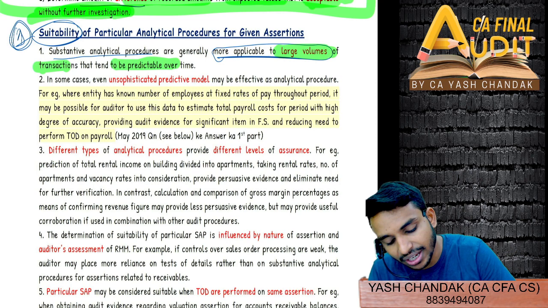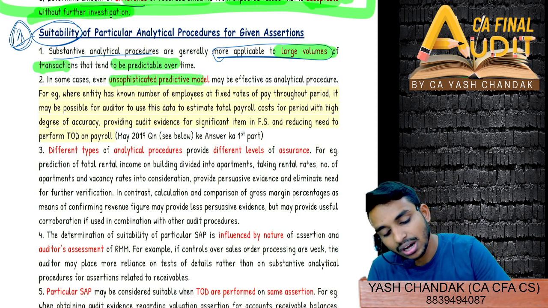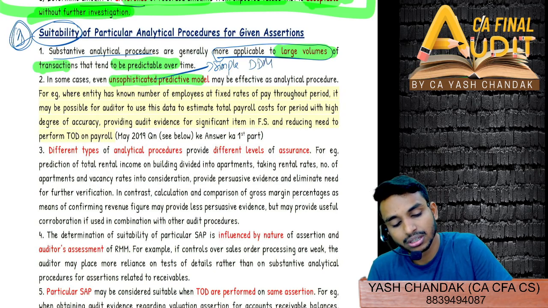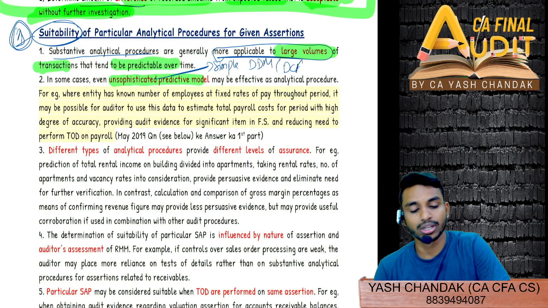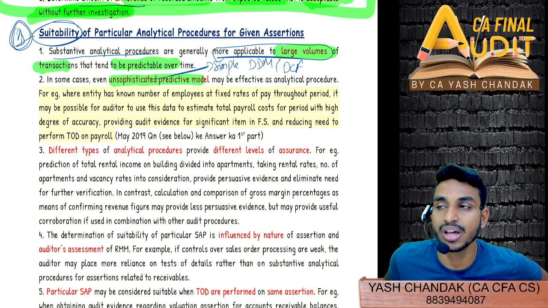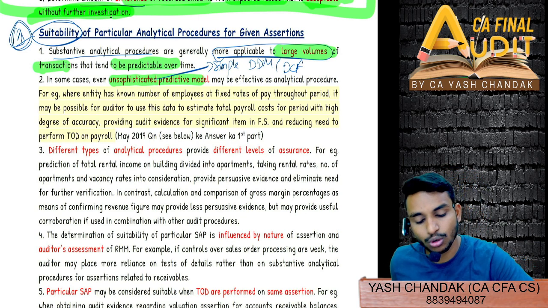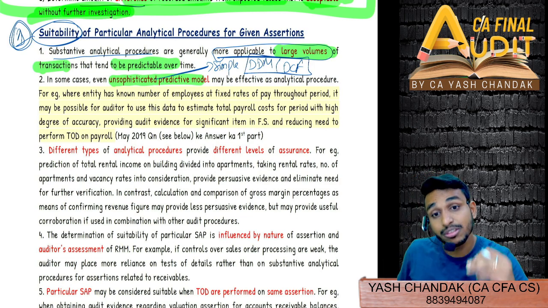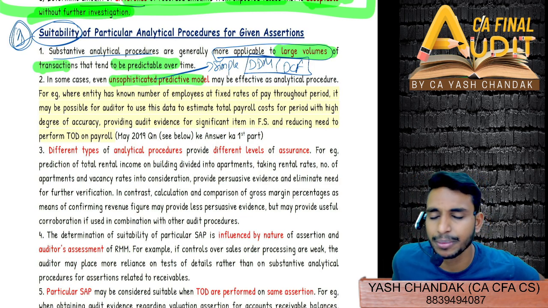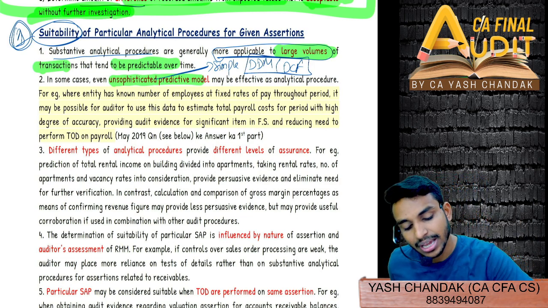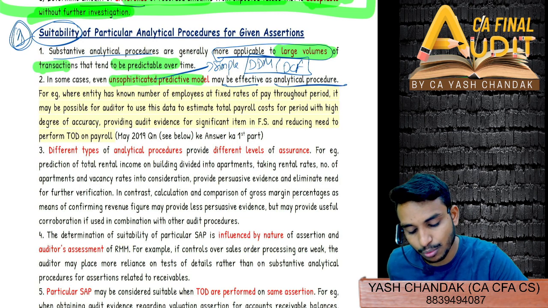Now, in some cases, even an unsophisticated predictive model. Unsophisticated means a very simple model. Example: dividend discount model versus discounted cash flow model. Which model do you think is very easy? Unsophisticated DDM, dividend discount model, right? So it could sometimes so happen that DDM is more effective than DCF. Generally, it won't happen, but sometimes yes, it can happen, and it may be more effective as an analytical procedure.